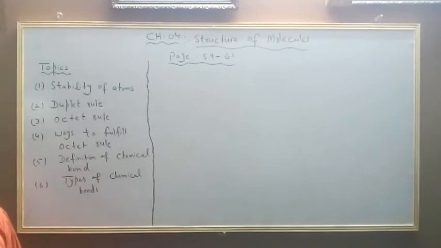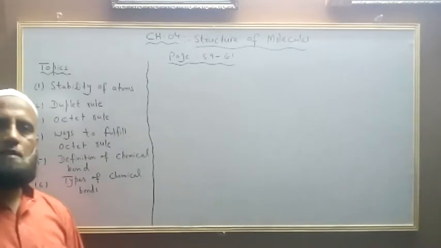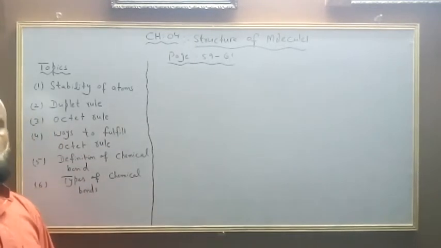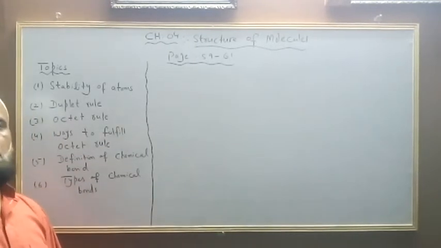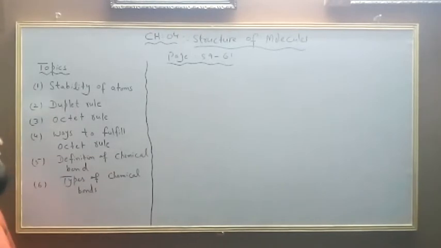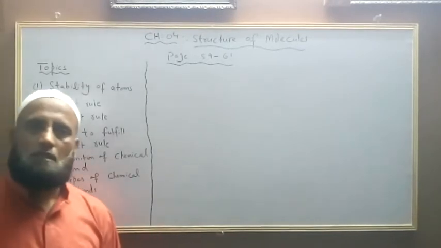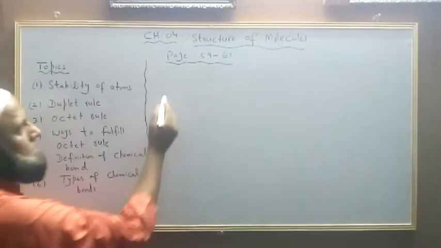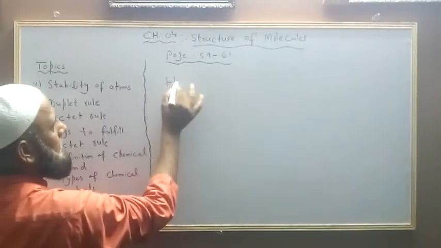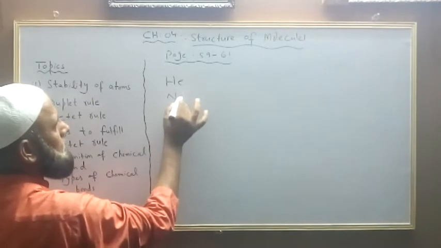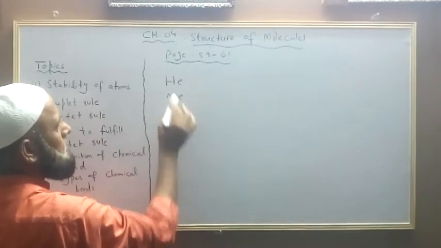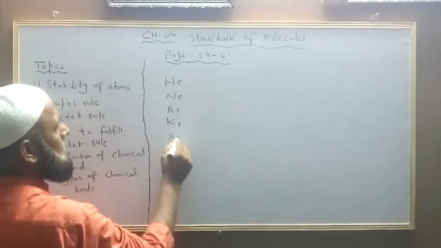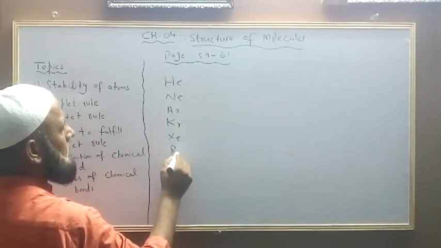Dear students, in previous chapters, particularly in the periodic table, I told you that there is a group of elements called noble gases, and these noble gases are helium, neon, argon, krypton, xenon, and radon.